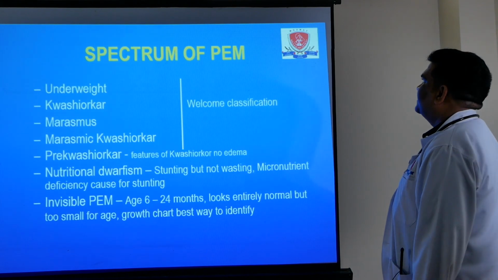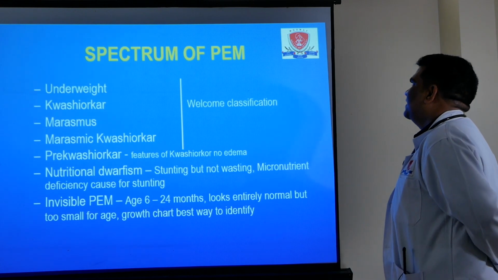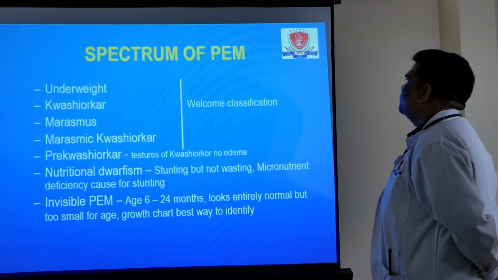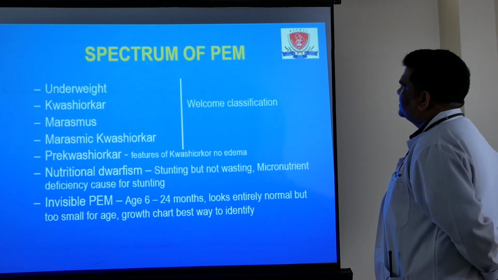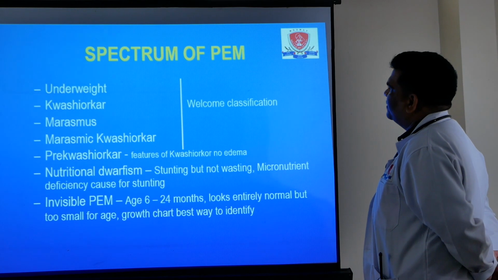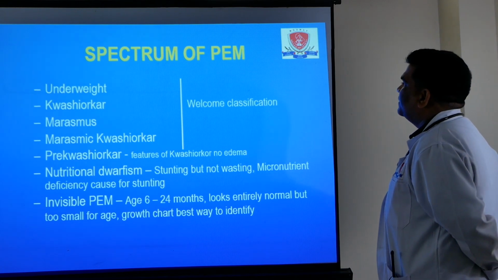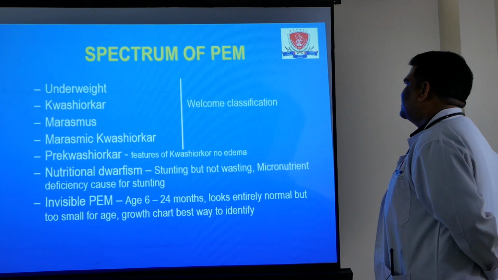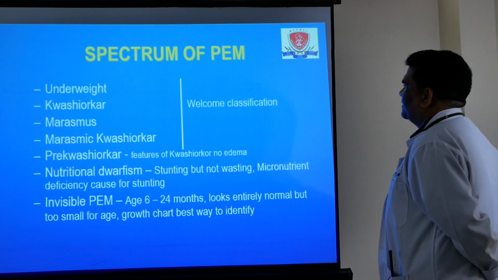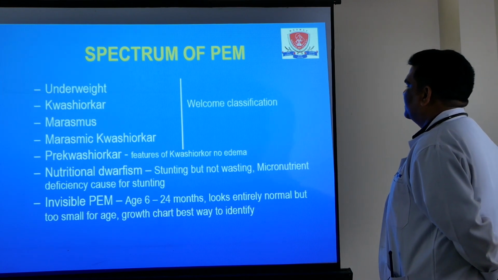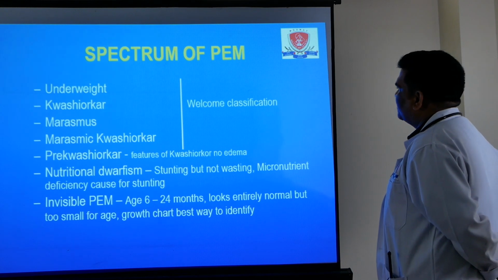After that, this is a spectrum of PM. This is also called Wellcome classification. In this spectrum classification, child is including underweight, kwashiorkor, marasmus, marasmic kwashiorkor, pre-kwashiorkor, in which child having features of kwashiorkor without edema. Also child having category nutritional dwarfism, in this child having stunting, but child having no wasting, and child having multiple micronutrient deficiency that causes stunting.